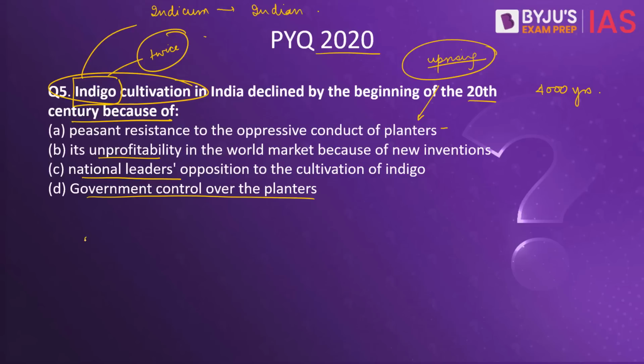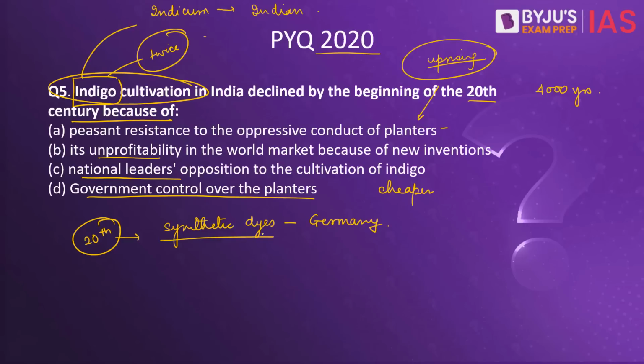However, by the 20th century, there was a development of synthetic dyes by Germany. Now these dyes, they were cheaper and easier to produce. So that is why they started dominating the market, and the indigo trade did not remain as profitable as it used to be. So the unprofitability of indigo trade in the world market because of new inventions was the cause of decline of indigo cultivation in India. So B is the correct answer.